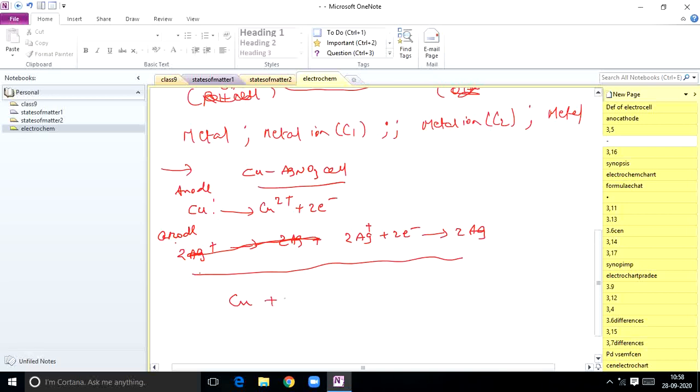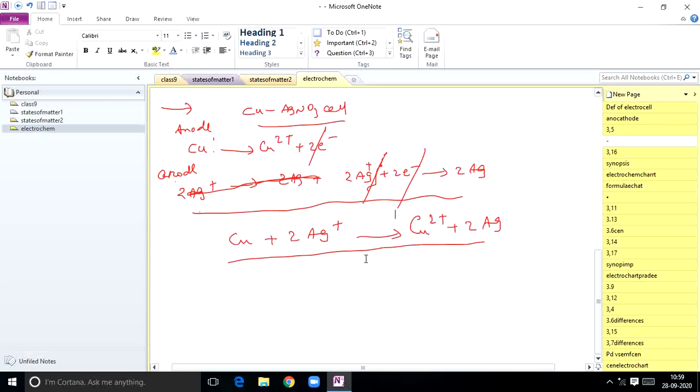Cu plus 2Ag+ gives rise to Cu2+ plus 2Ag. So this is the redox reaction involved in the copper silver nitrate cell. Finally the 2 electrons get cancelled here, so Cu plus 2Ag+ gives rise to Cu2+ plus 2Ag, that is the redox reaction.